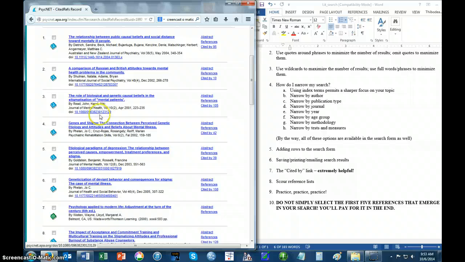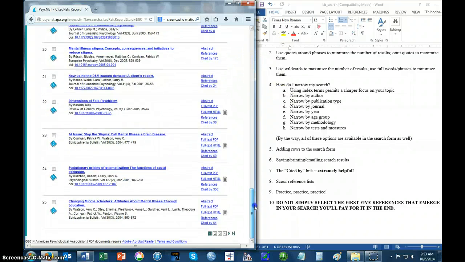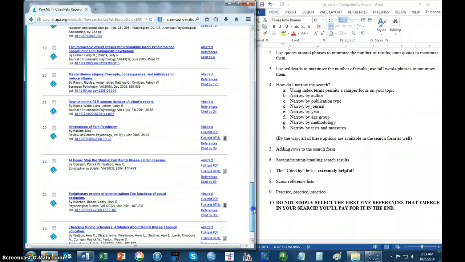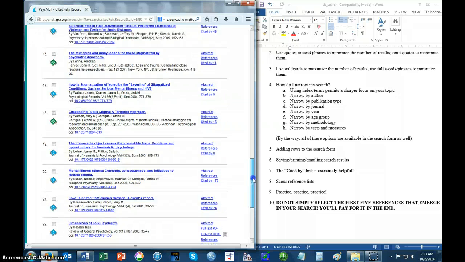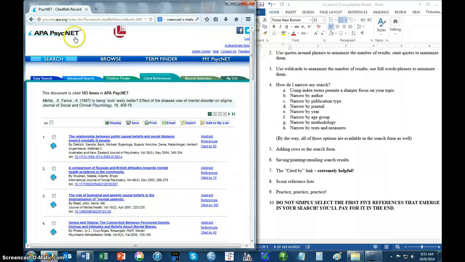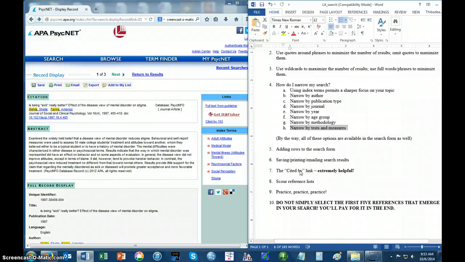So I would ask you to pay special attention to the articles that appear in the cited by section here, because I think that you'll find that there may be a lot that will be really nicely relevant to what you're trying to do. And so I'll have you take a look through those and figure out which, if any, of those are also relevant to our study and could work as a nice background for the study as well.